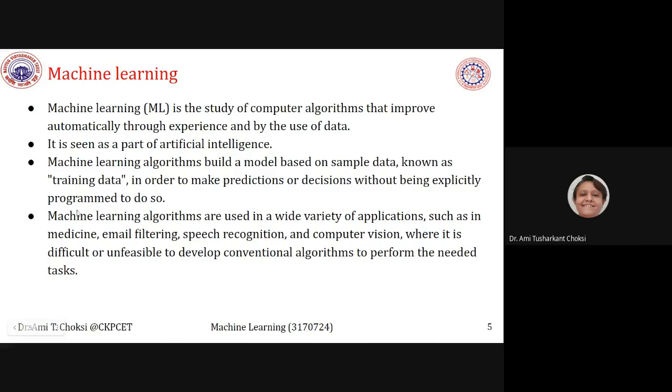Okay, so what do we want to say? Machine learning algorithms are used in a variety of applications such as in medicine, email filtering, speech recognition, computer vision, where it is difficult or unfeasible to develop conventional algorithms to perform the needed task.